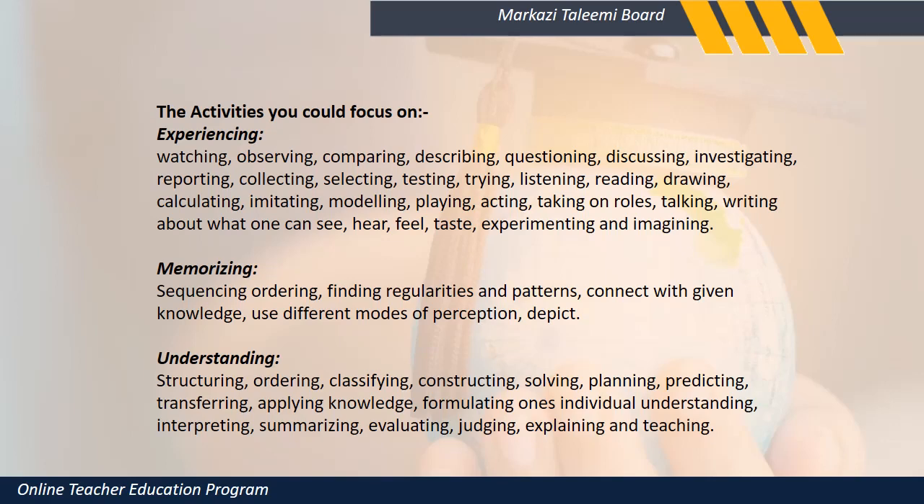What happens in experiencing? They watch, they observe, they compare, they describe, they question, they discuss, they investigate, they report, they collect information, they select, they test, they try, they listen, they read, they draw, they imitate a police officer, the way he walks. They do modeling, they play, they act, taking on roles, they talk, they write about a police officer, about what one can see, hear, feel, and taste.